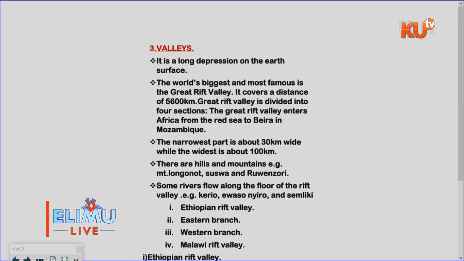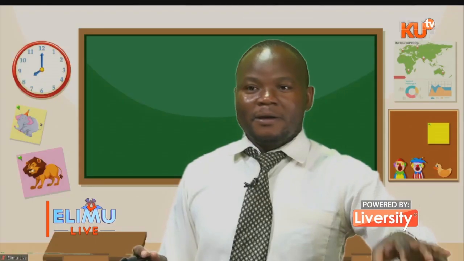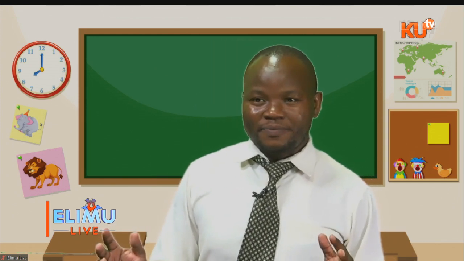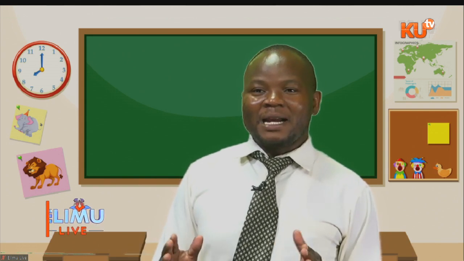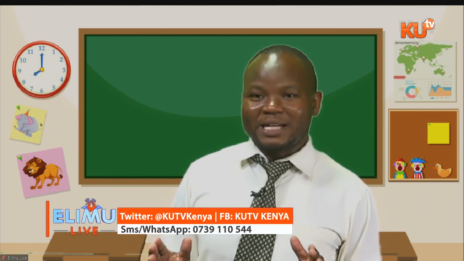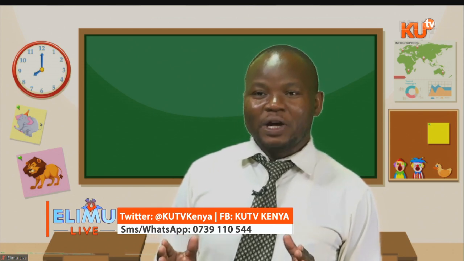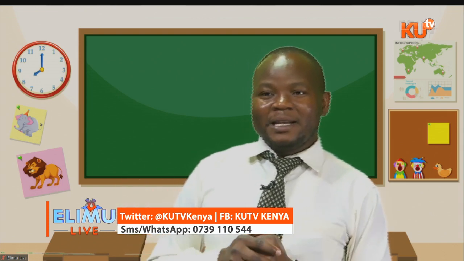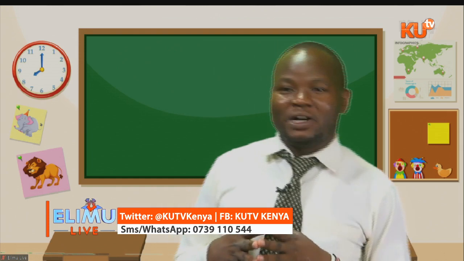The valleys. Maybe before I explain about that, I'll try to explain what a valley is. My dear learners, what do you mean by the word valley? You have heard about that not once or twice, but on several occasions. Valleys are shallow depressions at times filled with water, with sides, and those sides are what we call the escarpments. Then the shallow part can be filled with water, or it can be dry.